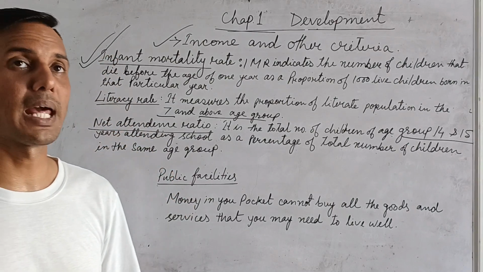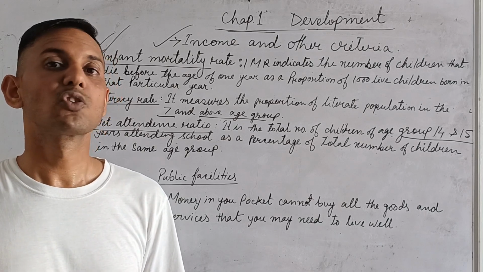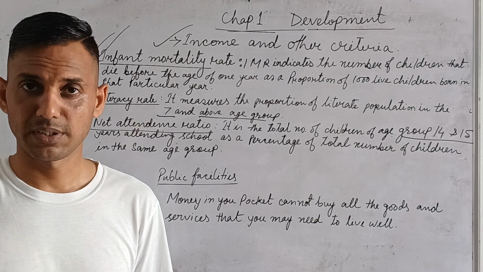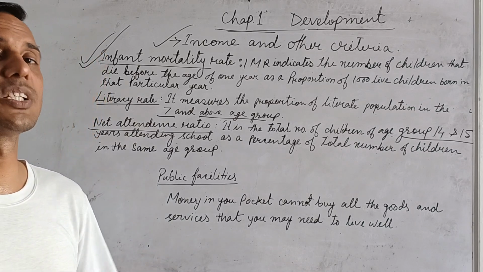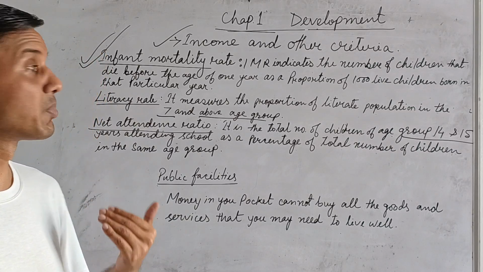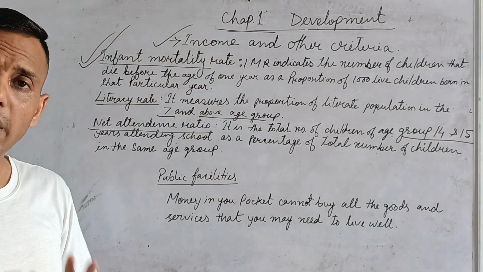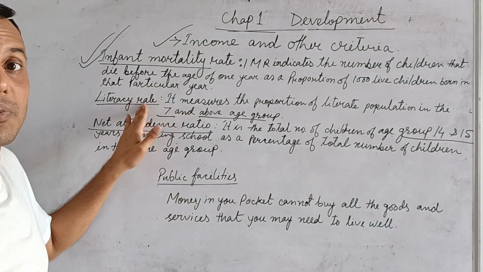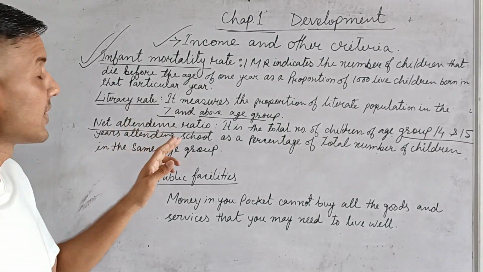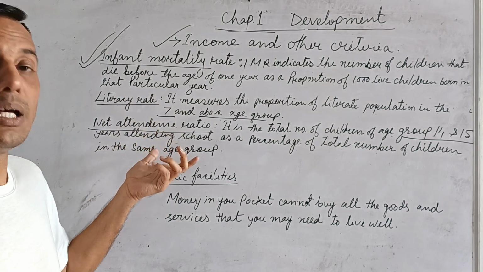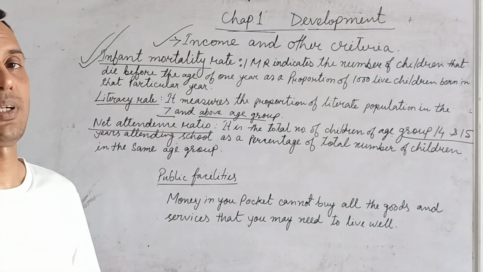So for example, like Kerala. Kerala's GDP is less than other states like Maharashtra. But why is Kerala's HDI more than other states? Because in the case of Kerala, the infant mortality rate is very low, the literacy rate is very high, and the net attendance ratio is also very high. So that's why Kerala is more developed than other states.